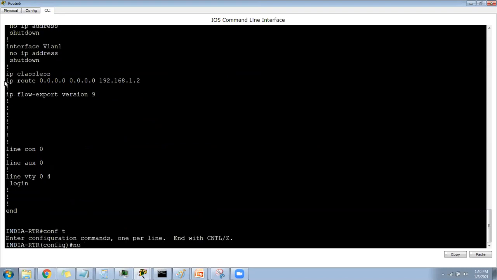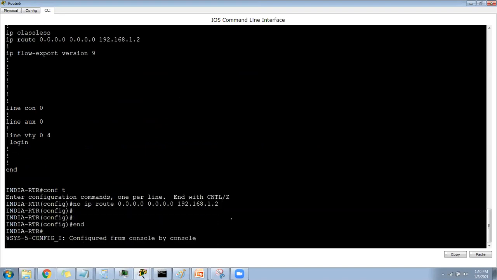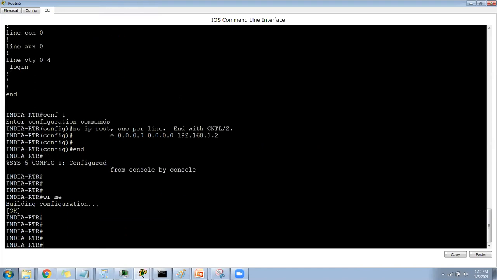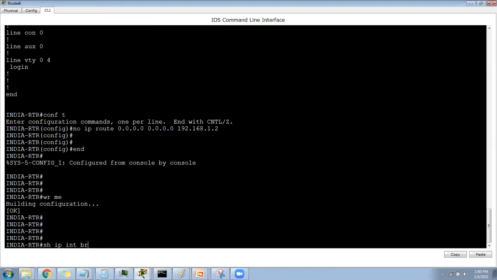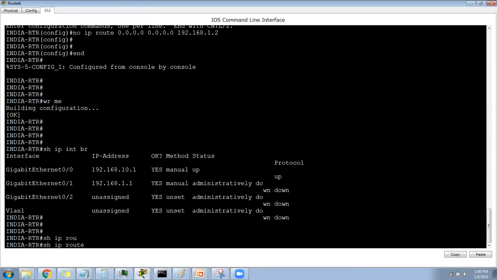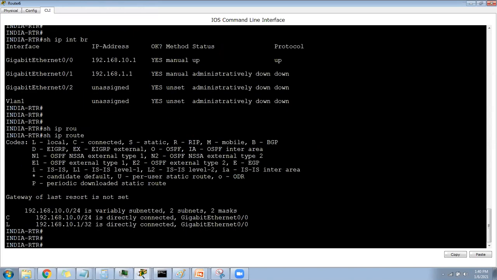So my basic configuration is done. Write memory, show IP interface brief, 2 IPs. Okay, this is down because that side is down. Show IP route. Okay, routing table also here.